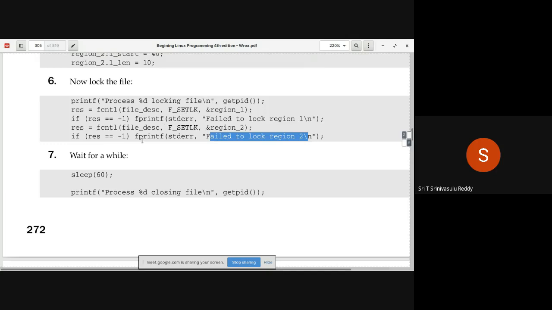After doing all this, you wait for a certain period, sleep for 60 seconds, so that you can run other commands that will also try to apply locks on the same file, probably on the same areas also. That's the reason why you are sleeping here, so that you can write multiple programs.